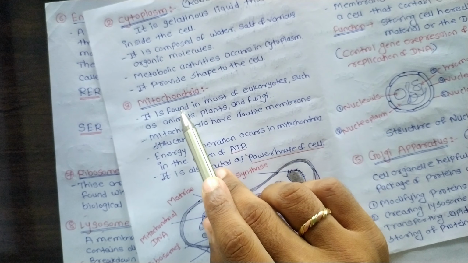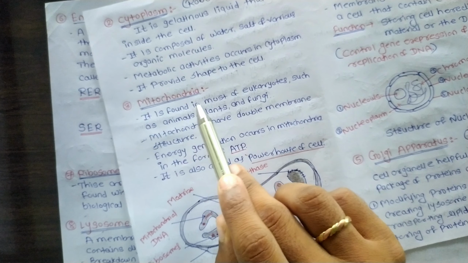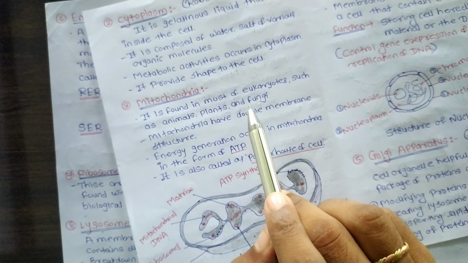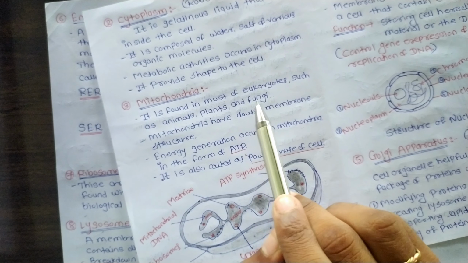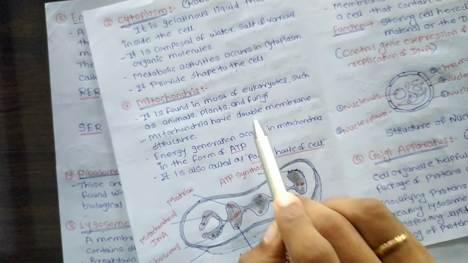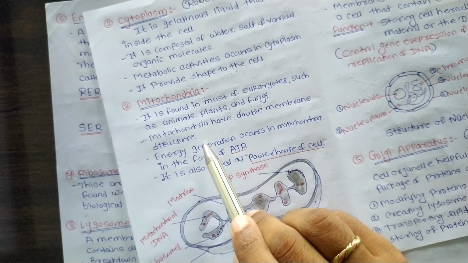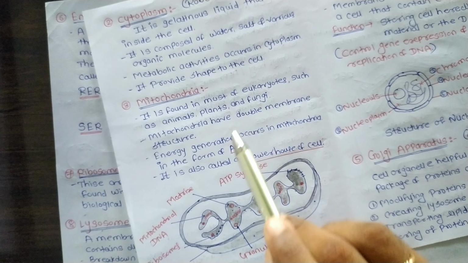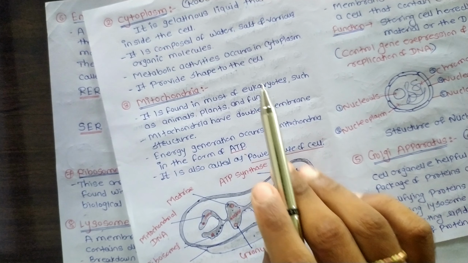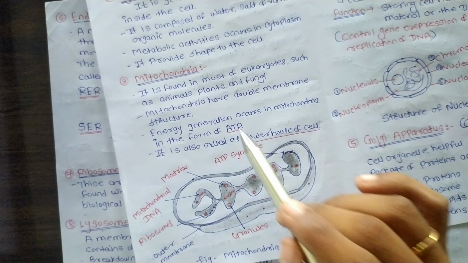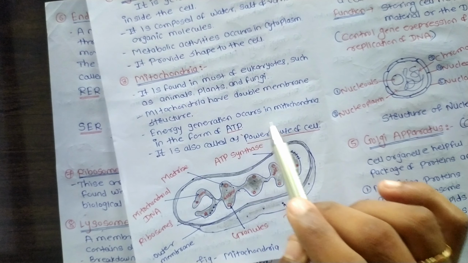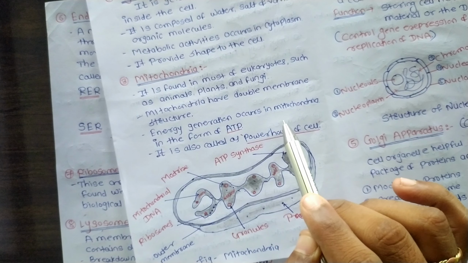After that, mitochondria. Mitochondria is an important cell organelle within the cell. It is found in most of the eukaryotes such as animals, plants and various types of fungus. Mitochondria have a double membrane structure. Energy generation occurs in mitochondria in the form of ATP. Mitochondria मध्ये जी पण काही एनर्जी तयार होते त्याला आपण एटीपी म्हणतो, adenosine triphosphate.